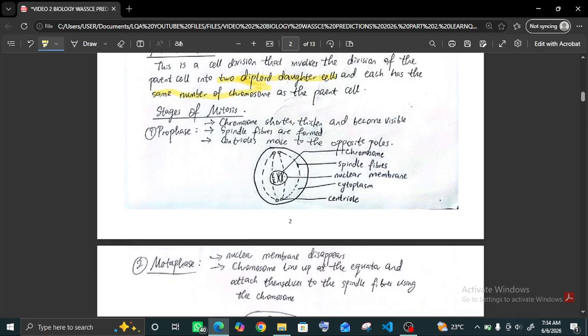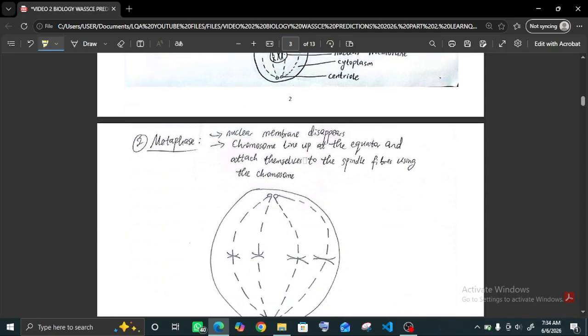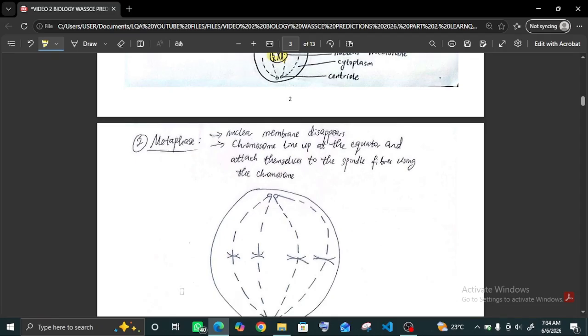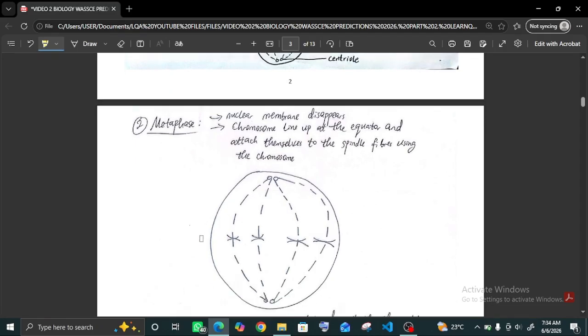In the prophase, the chromosomes shorten, thicken, and become visible. The spindle fibers are formed, and the centrioles move to the opposite poles. In metaphase, the nuclear membrane disappears. Just like you can see here, there was a nuclear membrane in this place, then it disappeared. The chromosomes line up at the equator. If you did geography, you are familiar with equator and poles. So this is the equator.